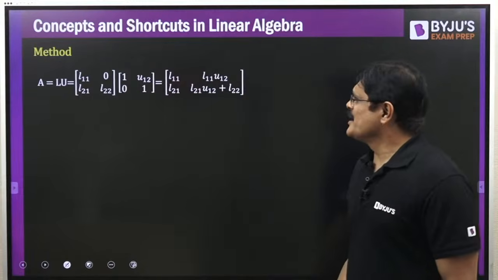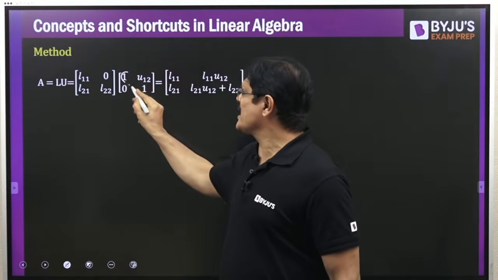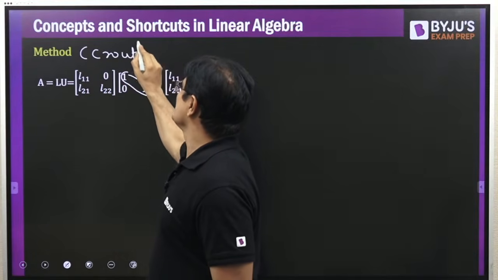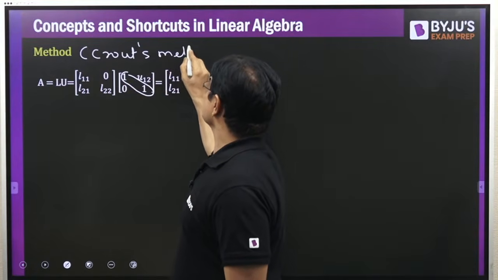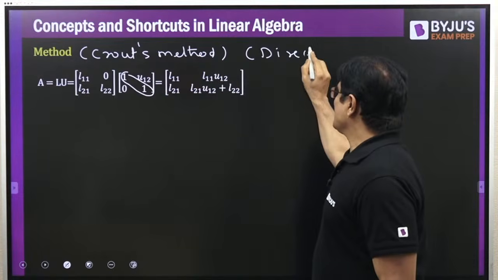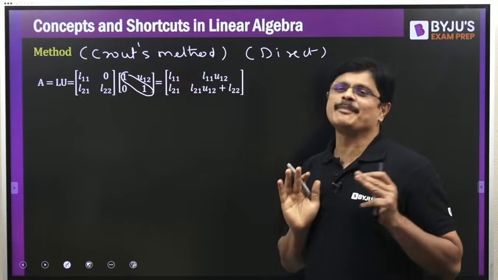Now let us see this LU decomposition, because you are using unit upper triangular matrix. You can call it Crout's method. See, this is the direct method. I'll give you the shortcut immediately after this. This is the method which generally people follow.